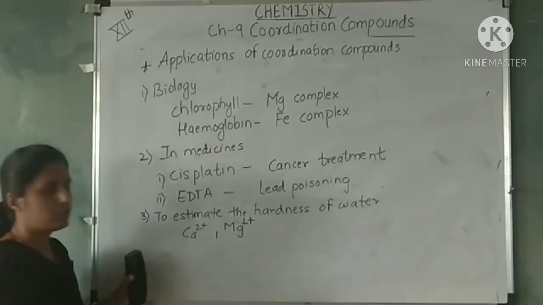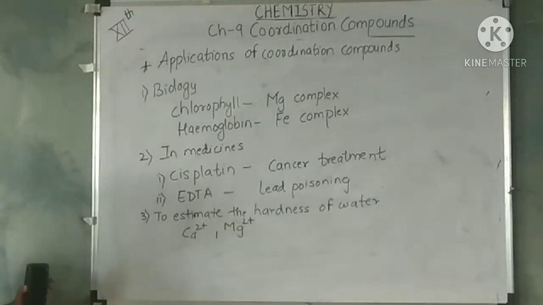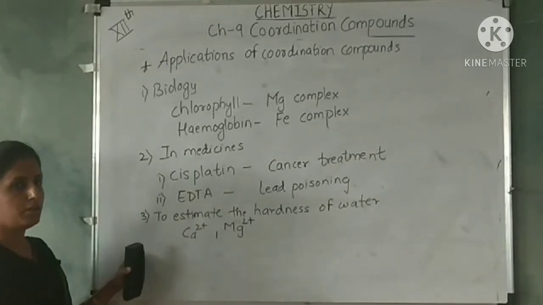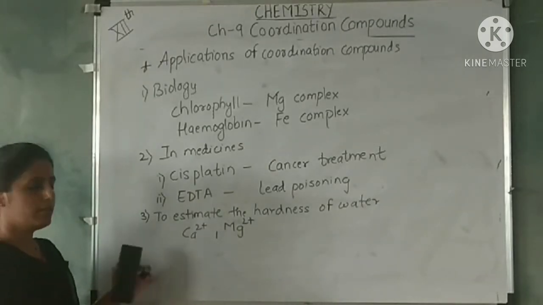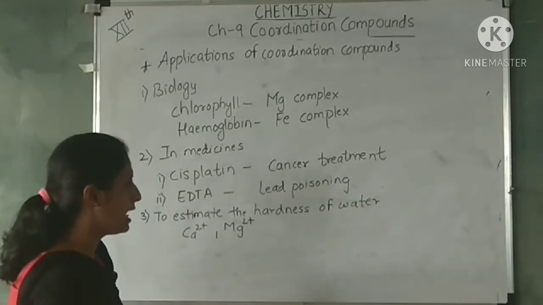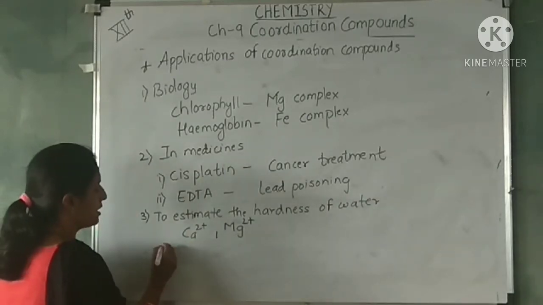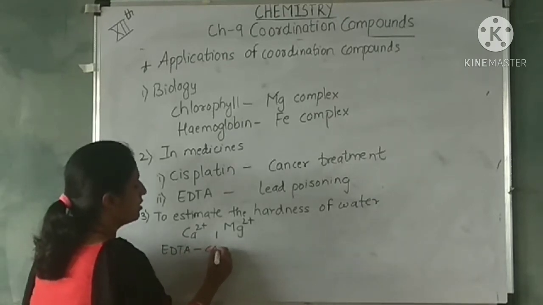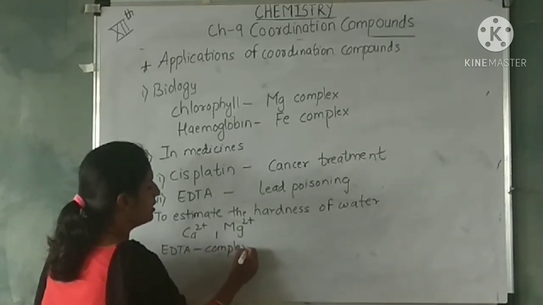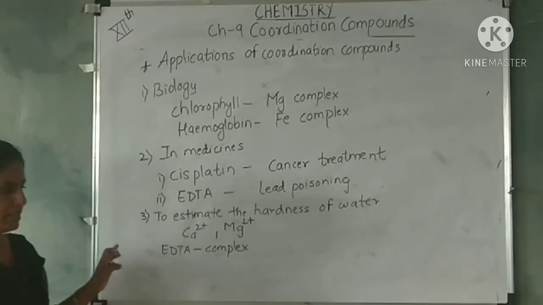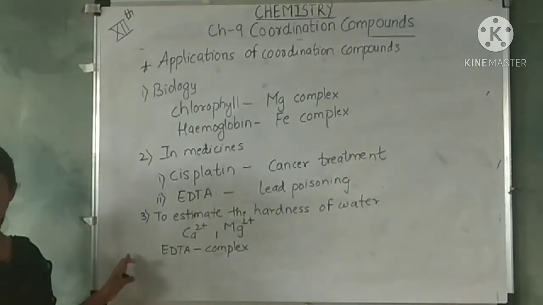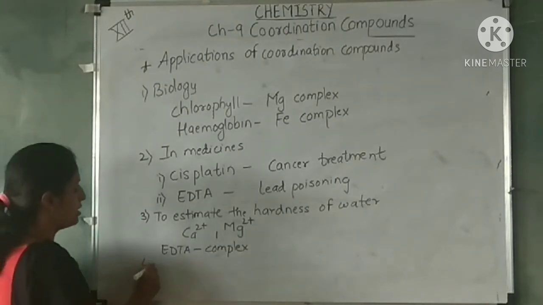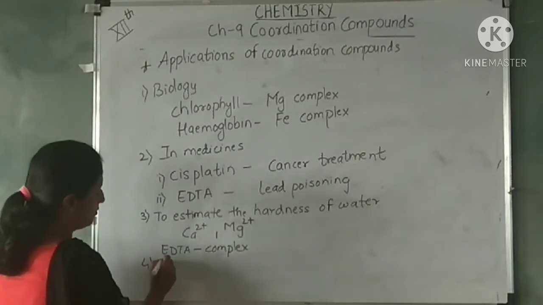So if these calcium and magnesium ions are present in your water, then your water becomes hard. So how do you determine its hardness? The EDTA ligand forms complexes with these calcium and magnesium ions, and using that complex we can estimate the hardness of the water.